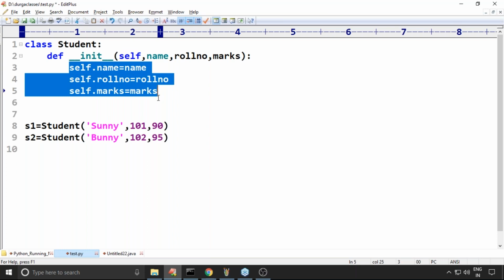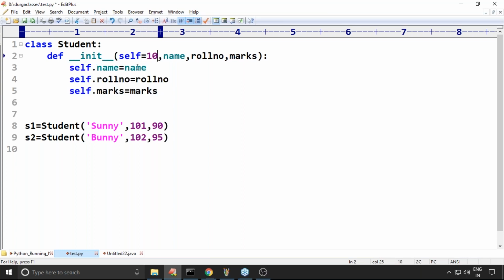Chandan, it is invalid because, yes, yesterday I showed this one. Self is equal to 10. If you are not passing the value, then only 10 is going to be considered. 10 itself is going to be considered. This is what a default argument is.